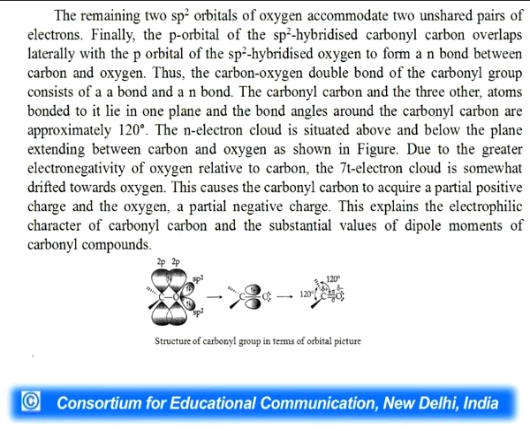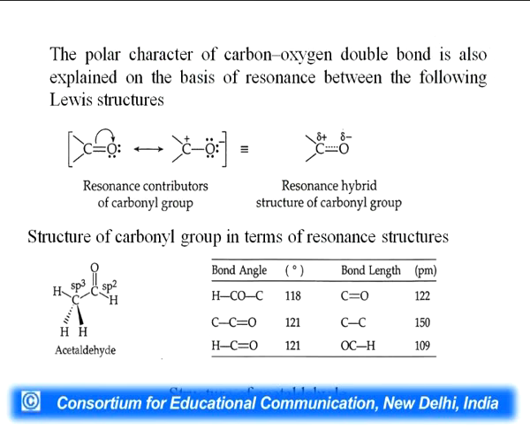This explains the electrophilic character of carbonyl carbon and the substantial dipole moment of the carbonyl group. You can see the pi bond formed by lateral overlap of the sp2 hybridized orbitals of oxygen and carbon.